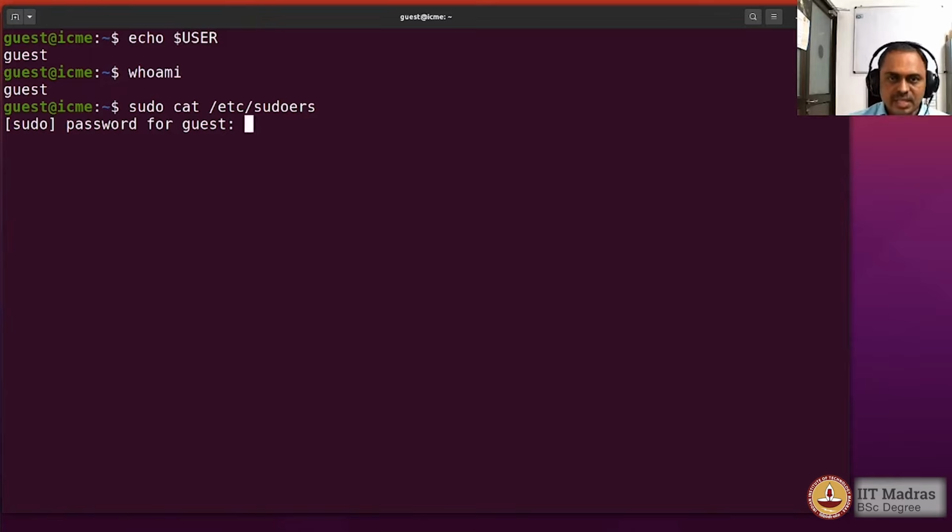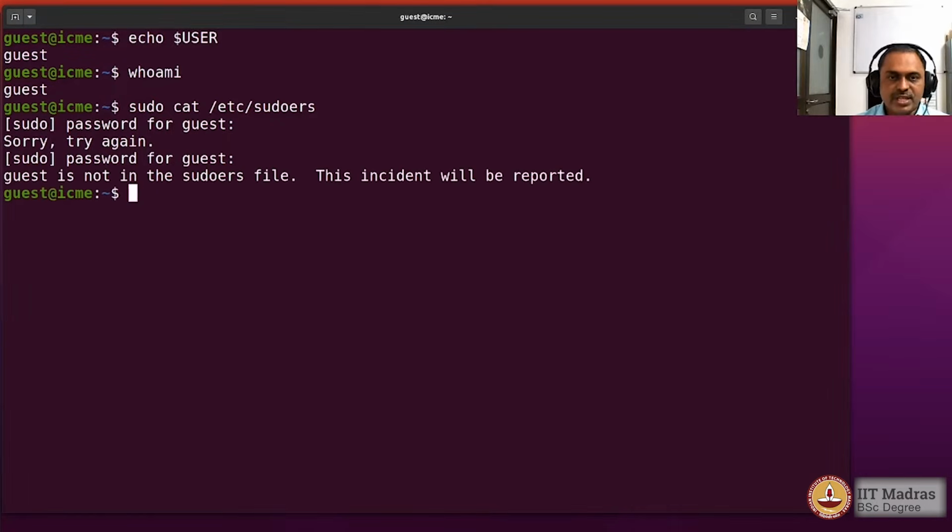When I run this, it will ask for the password, and let us say I make a mistake in giving the password. So there is the usual error for the password failure. But if you give it correctly, then it will go on to check whether the username is present in the sudoers list or not, and if the privileges are not sufficient, there will be a message that you cannot actually proceed further. And there is also a message that the incident will be reported.